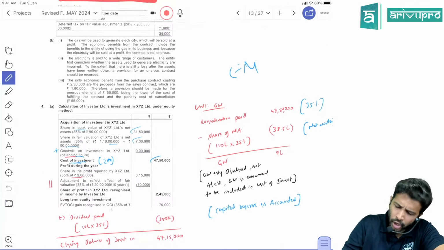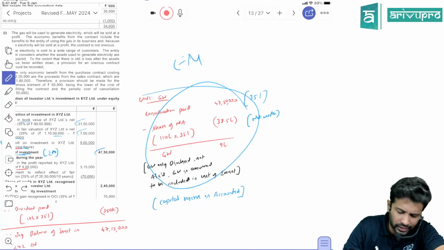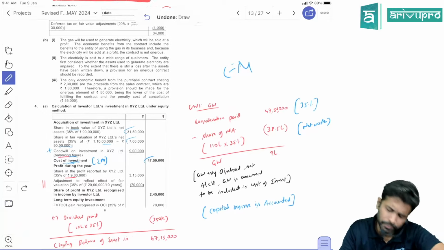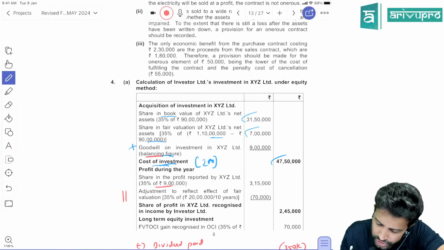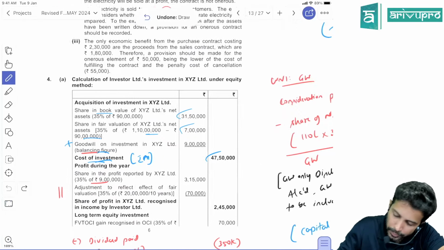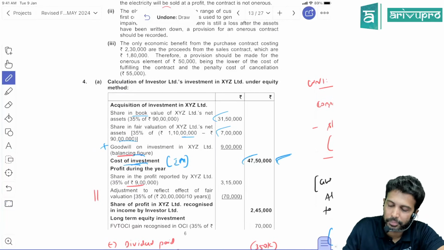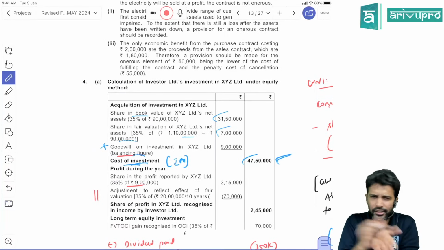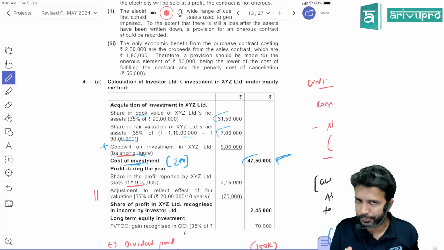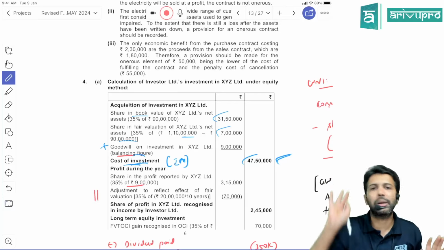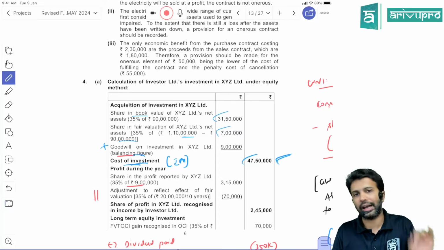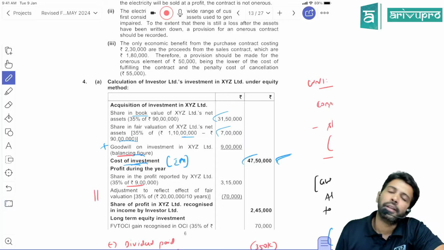That is their choice. Or you can present the working out like this: goodwill separately, and directly start with the carrying amount of the investment on the acquisition date, 47.5. You can prepare this working out separately and start the calculations from this particular data. That's a choice of presentation. I leave it to you. Okay, sir. This is the initial measurement of investment in associate as per equity method, right? Then what do you do?